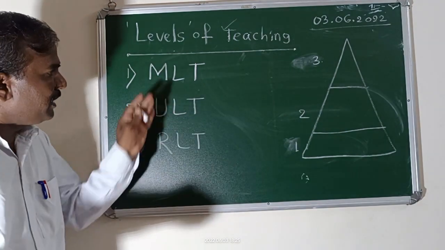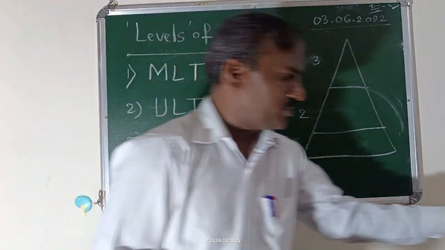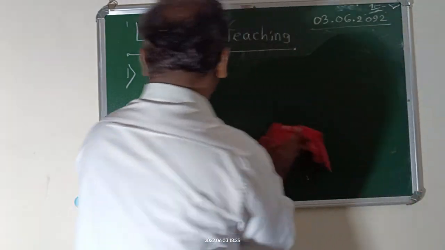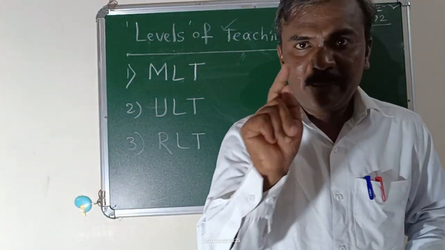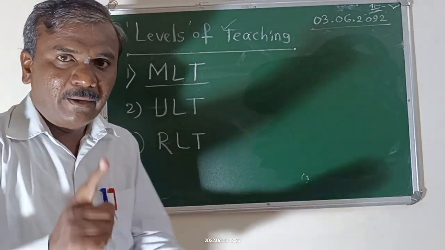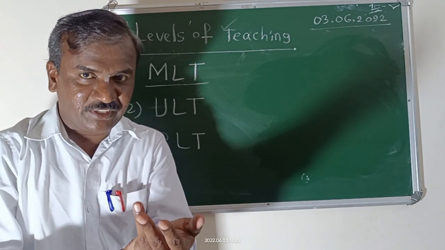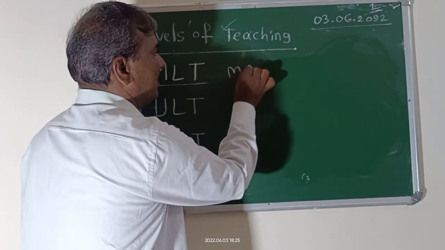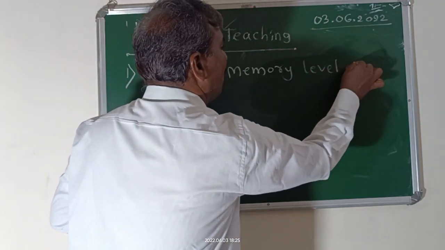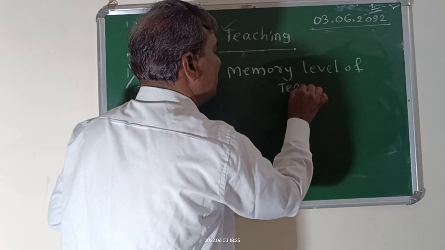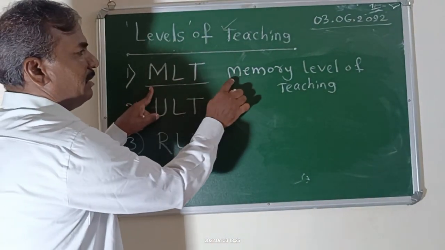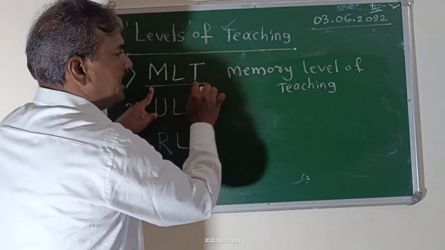Then what is meant by these terms? Please remember. The first one is MLT. MLT means memory level of teaching. M means memory, L means level, T means teaching.